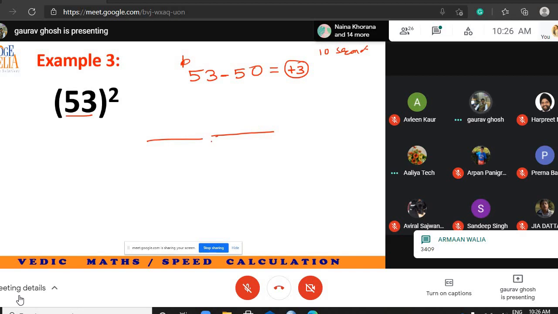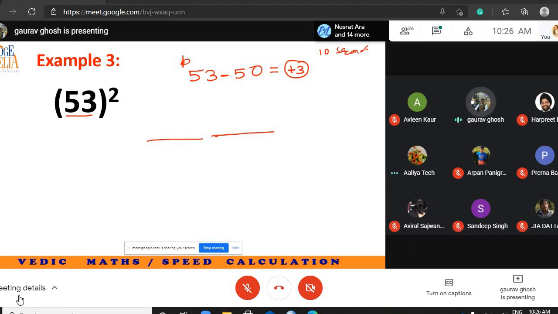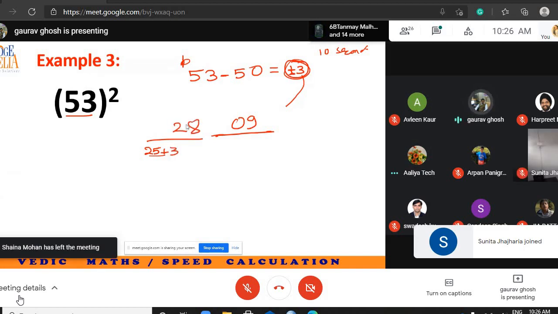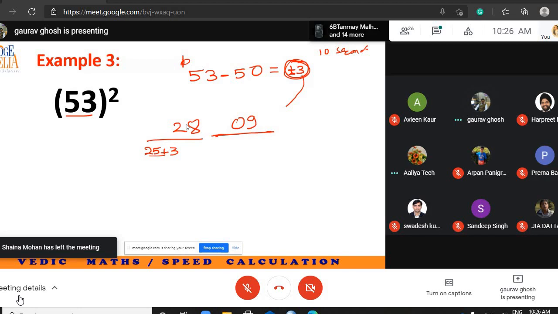Let us see. 2809. Here I have to write 25 plus this. Yes, very good. So here I have to write 3 square. So 3 square is 09. And here I have to write 25 plus 3. This time it is plus. So 25 plus 3 is 28, and the answer is 2809. It's as simple as that.